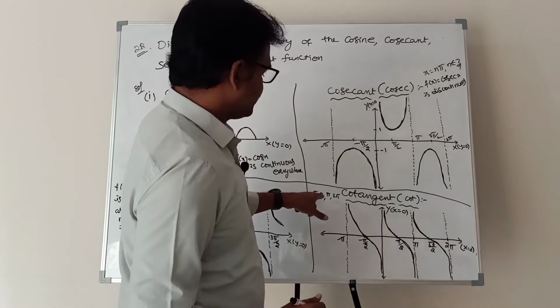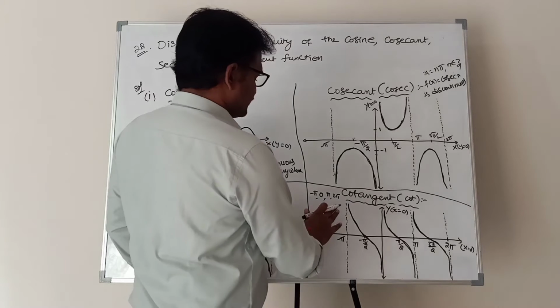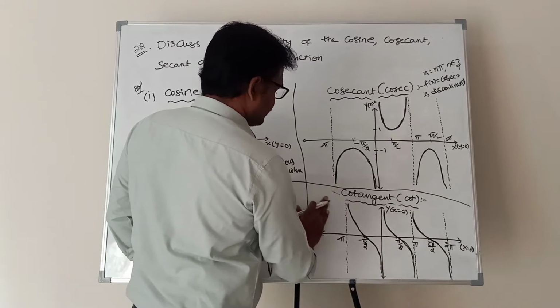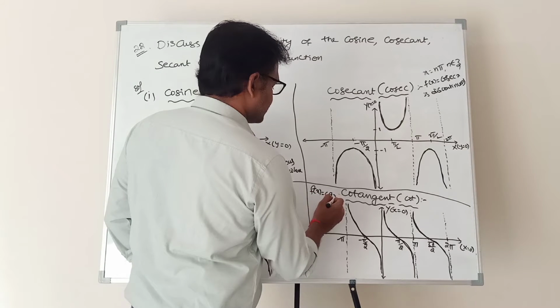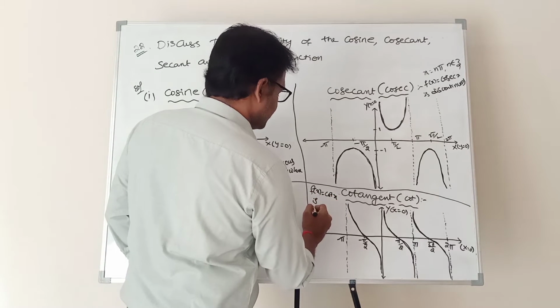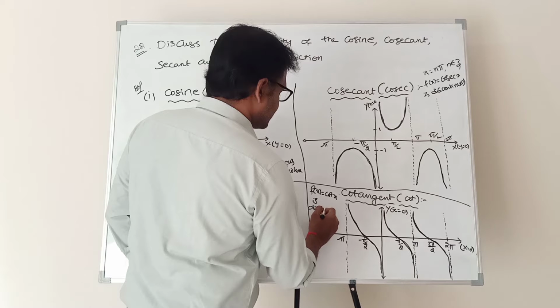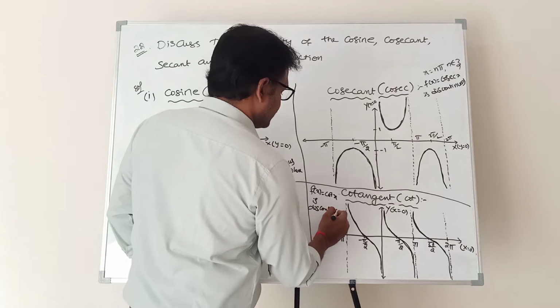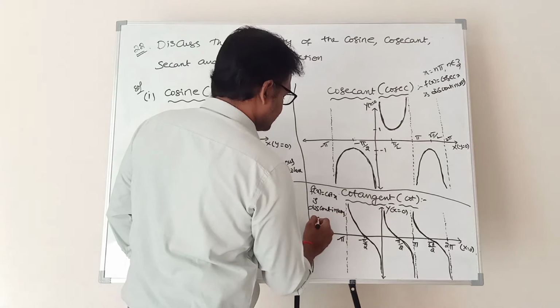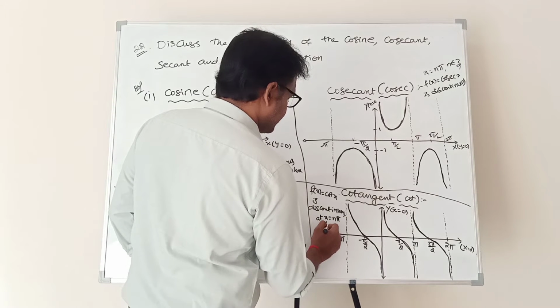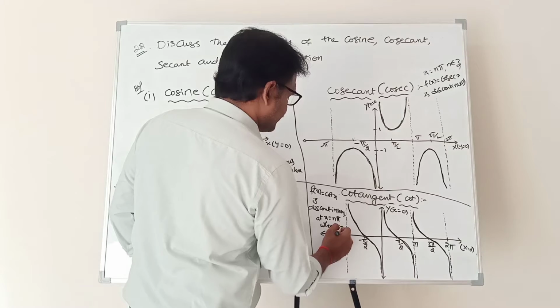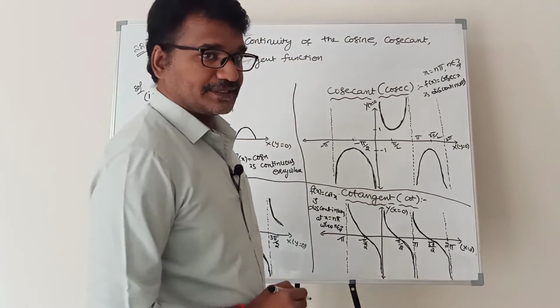That means at minus pi, 0, pi, 2 pi, this graph is discontinuous. Therefore, f of x equal to cot x is discontinuous at x equal to n pi, where n belongs to z.